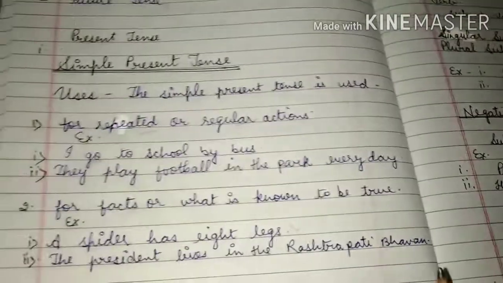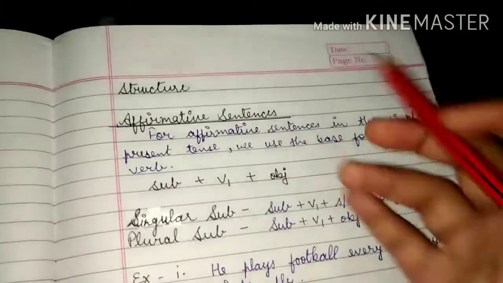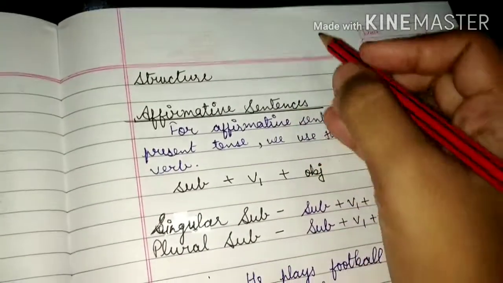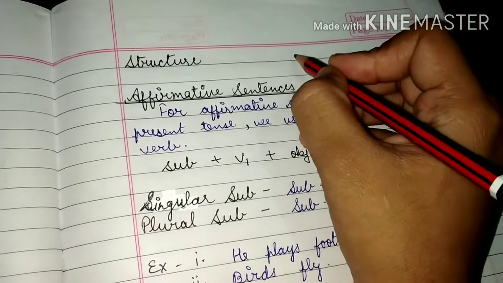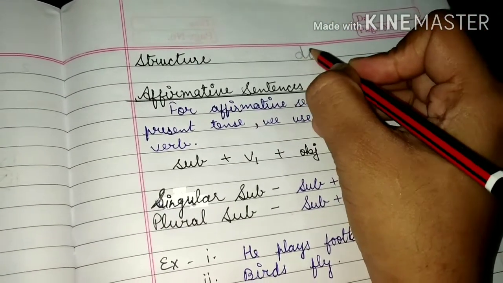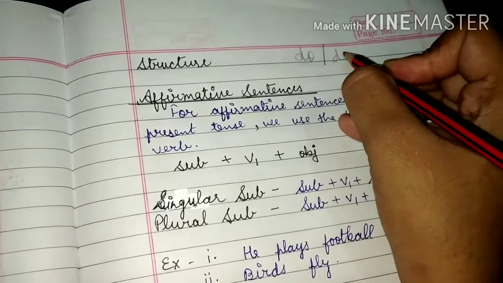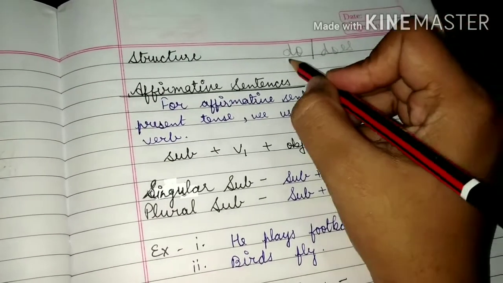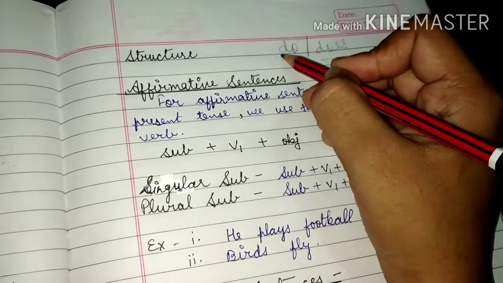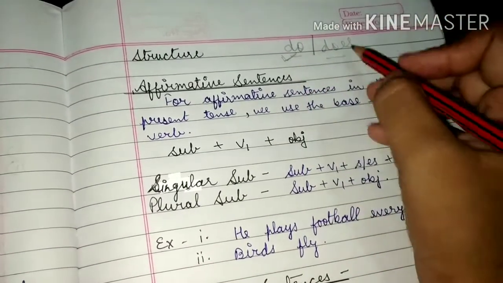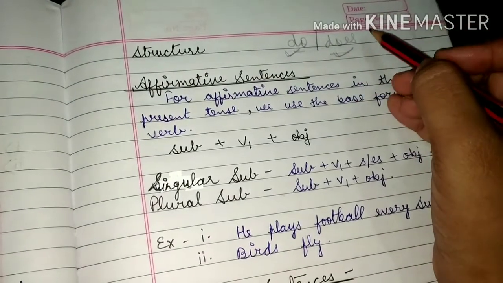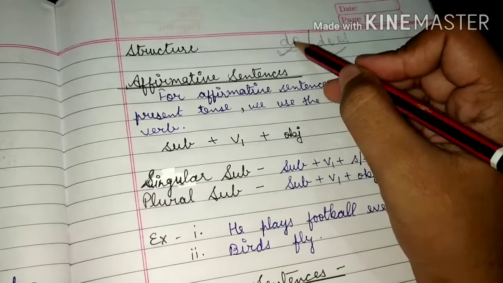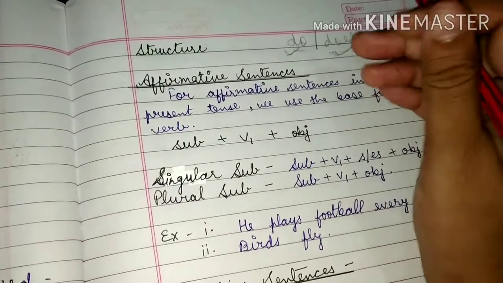Okay. These are the uses, and now I am going to teach you the structure. You should know, students, the helping verb or auxiliary verb of simple present tense is do and does. Do is used with the plural subject and does is used with the singular subject.